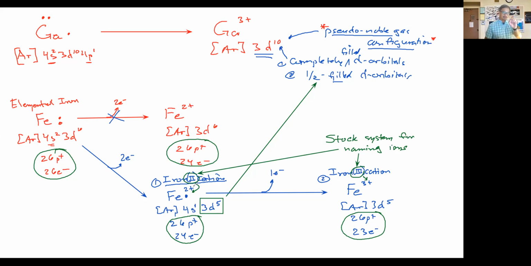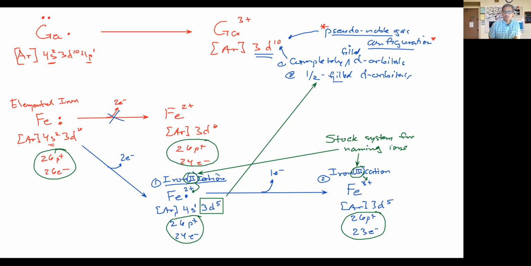So the neutral transition metal can form more than one cation. Now, is that true for all of the transition metals? No, some transition metals don't. Zinc, for example, gold, silver, they only form one type of cation, but many of the other transition metals can form multiple cations, and therefore we refer to them as obtaining multiple oxidation states, meaning they can form multiple ions with different charges.